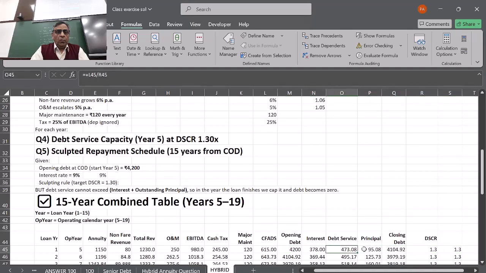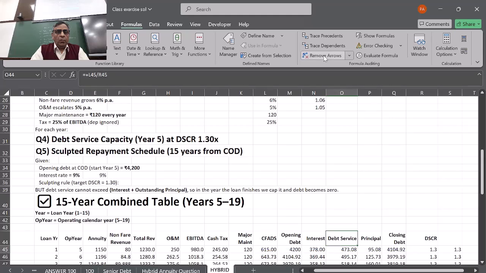So if you go to the debt service, this is based on the formula that total CFADs divided by 1.3 will give you the total debt service. This amount 473 is derived from 1.3 because the debt service coverage has to be 1.3. Is it okay?